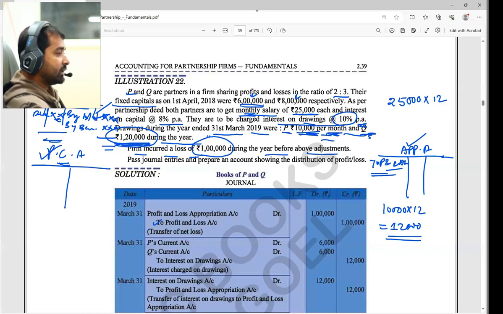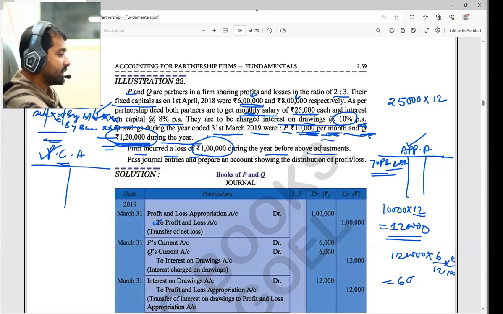So 10,000 into 12 is 1,20,000, and here also 1,20,000. Even the date of the drawings is not given, so I'm taking 6 by 12, into the percentage also. How much percentage here? 10 by 100.